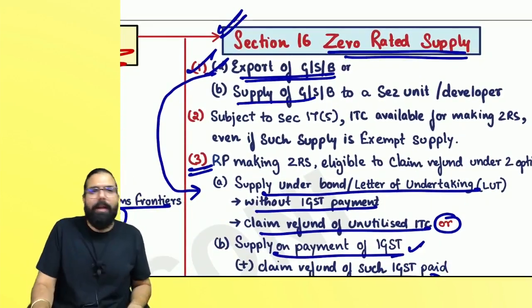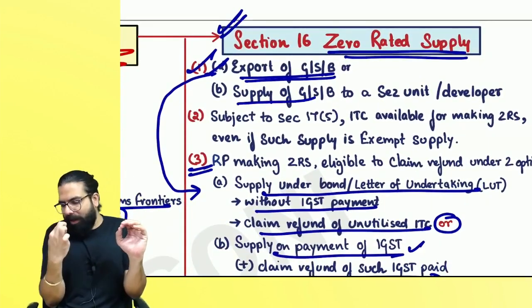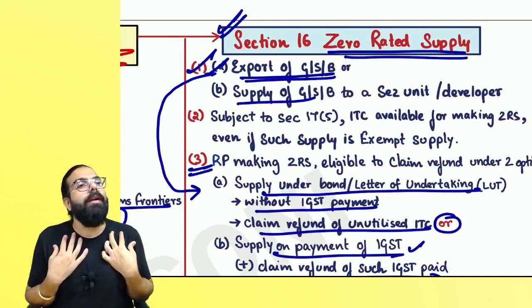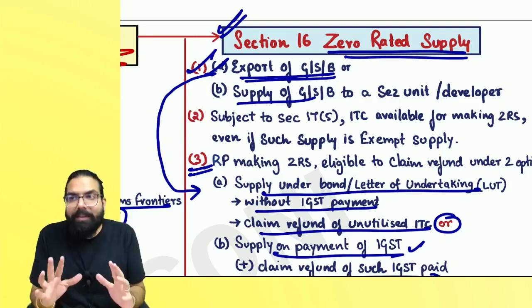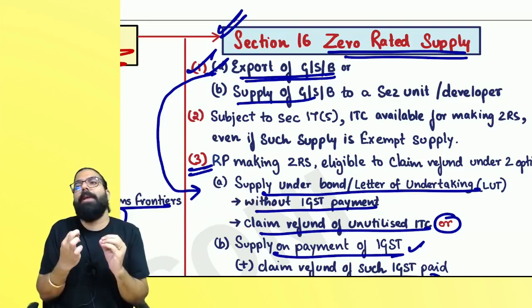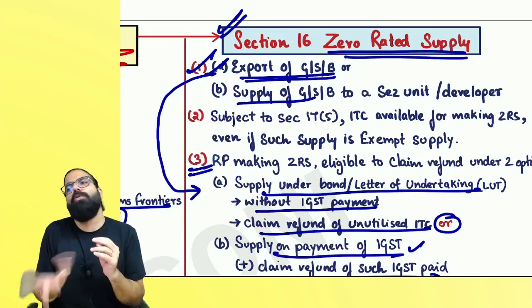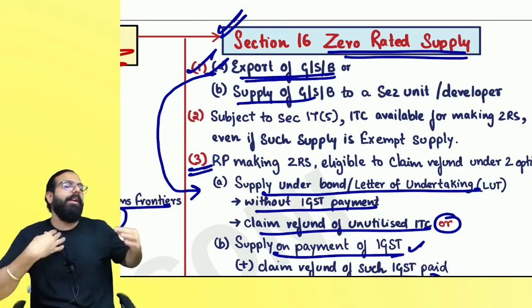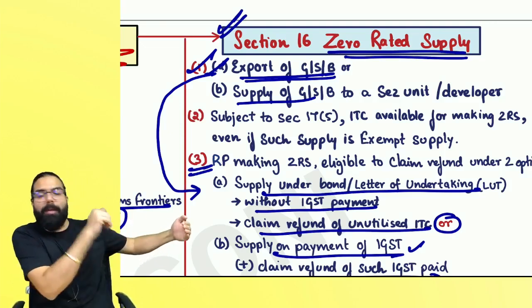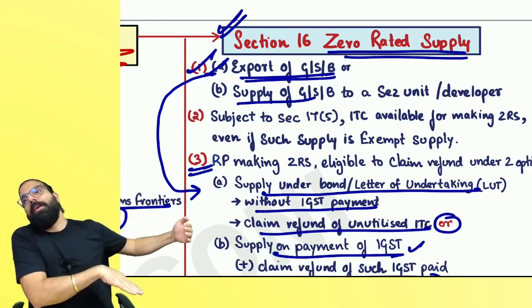What is the second supply? Always remember one thing: supplying to an SEZ, supply by an SEZ, both are what, everyone? Both are interstate supply. Now the SEZ's main work is to go ahead and export. So SEZ went ahead and told, sir, when people are supplying to me, they are charging GST. Tell them not to charge me GST. No, sir. So the government went ahead and told, when you go ahead and supply to SEZ, your supply is also zero rated supply. Are we clear?